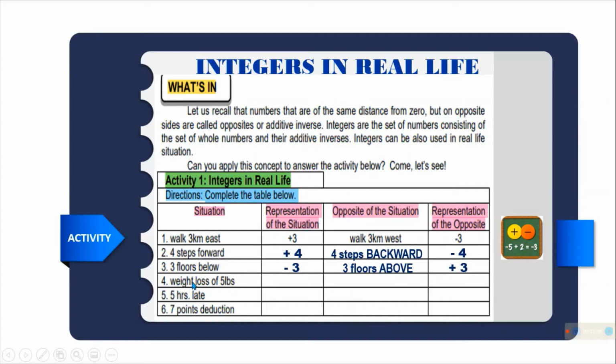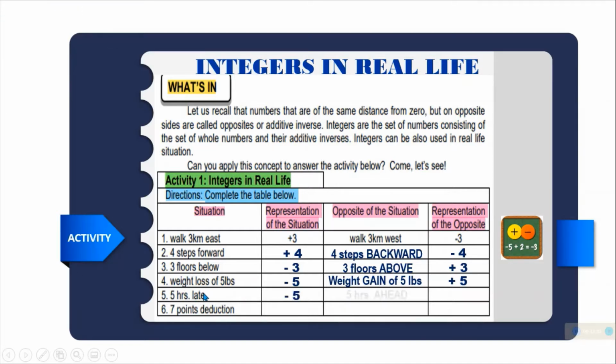Next one, the weight loss of 5 pounds. Loss. So the representation is negative 5. Then the opposite of loss is gain. So weight gain of 5 pounds. So the representation is positive 5. Next, 5 hours late. So late, meaning that's negative 5.